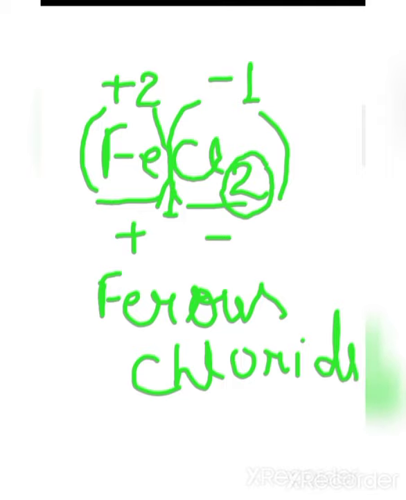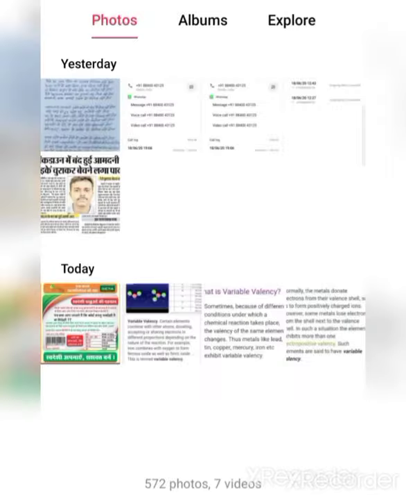Or FeCl2. You all know that the valency of Fe is plus 2.